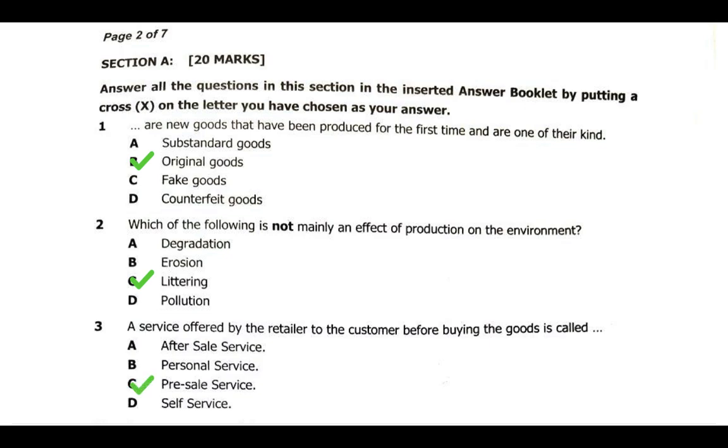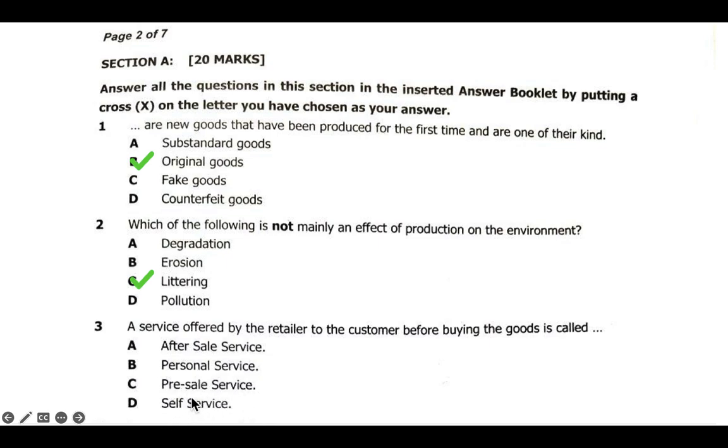If we review the next question: a service offered by the retailer to the customer before buying the goods is called. This comes to types of services. We have after-sale services, personal services, pre-sale services, and sales service.